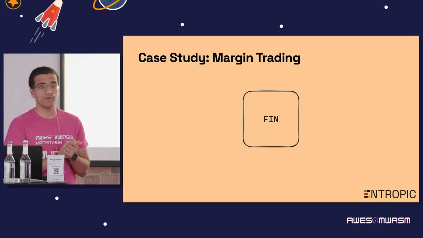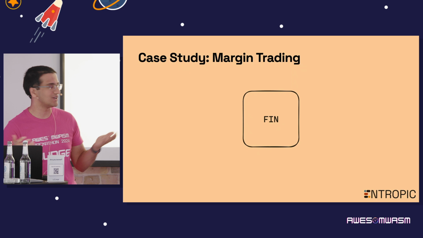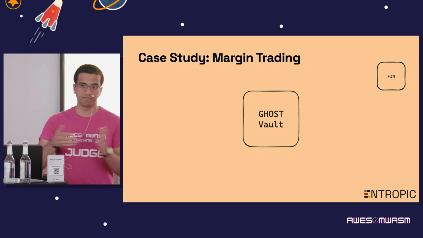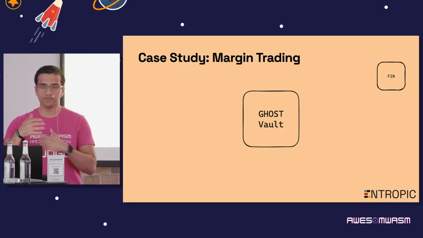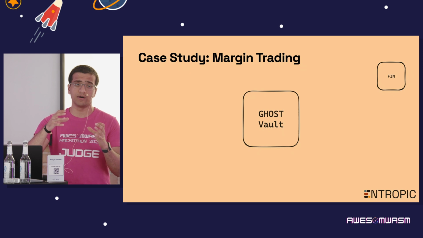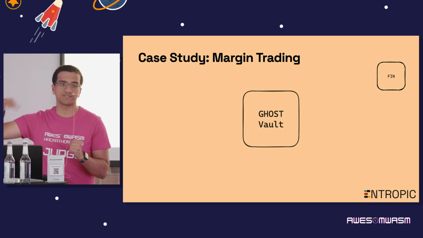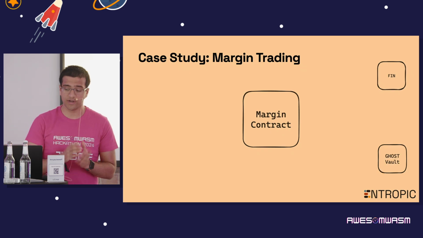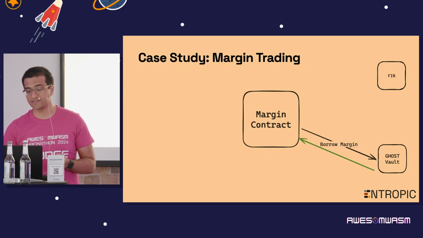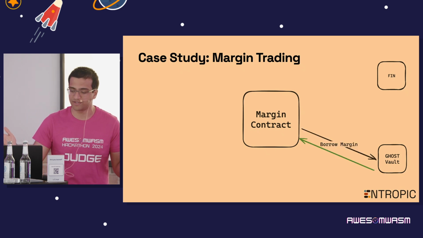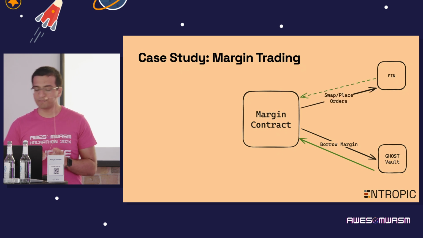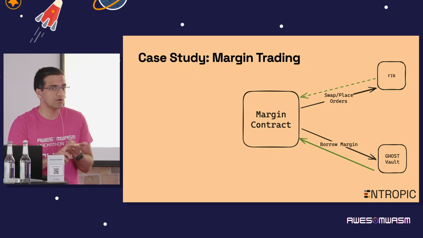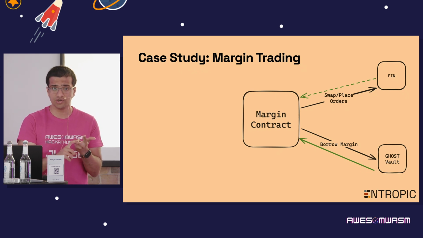So the way that we want to implement margin trading is obviously on top of the exchange. So in this case, we're taking Fin. But then we also need to borrow assets to actually enable the margin to be borrowed and put into Fin as an order, as a swap, or whatever, what have you. So to glue this all together, we'll create this margin contract. And what this margin contract will do first is it'll borrow some amount of margin specified by the user from the Ghost Vault. And then it'll place the initial investment plus the margin borrowed as an order or perhaps as a direct swap on the Fin exchange.